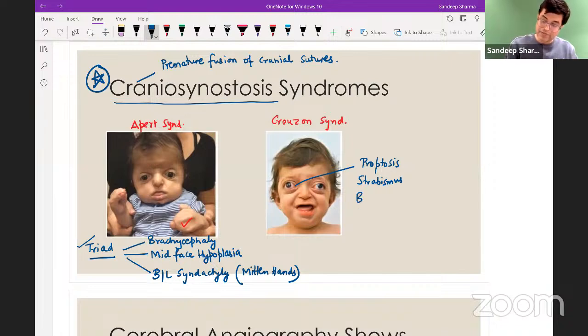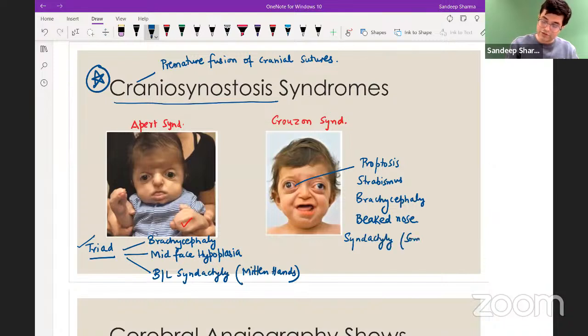These patients also have brachycephaly. So a flattened skull can be seen in Crouzon syndrome also. And they also have a beaked nose. And lastly, syndactyly is sometimes found.